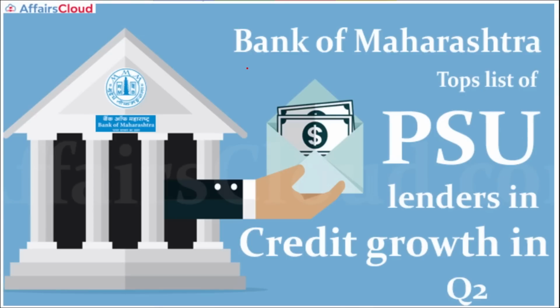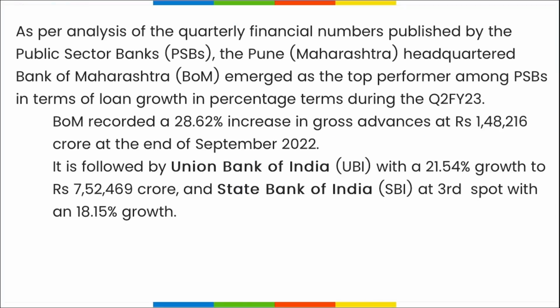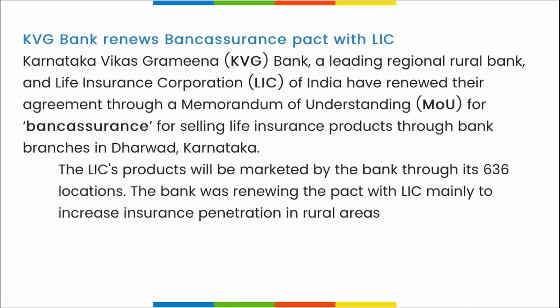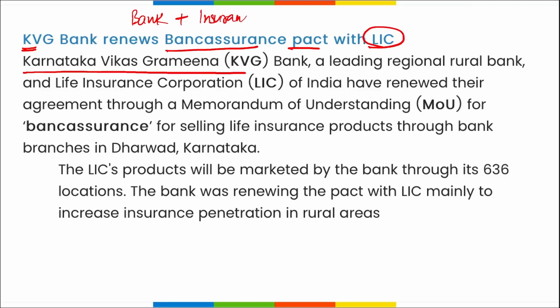Next, here you can see it was Bank of Maharashtra that has topped the list of PSU lenders in credit growth in the second quarter of fiscal year 2023. Next, KVG, that is Karnataka Vikas Gramin Bank, has renewed the Bancassurance pact with LIC. Now, what is Bancassurance? It is bank plus insurance. When these two entities come together, they form a Bancassurance pact. Under this, the insurance company will be selling their insurance products to the customers of the bank.